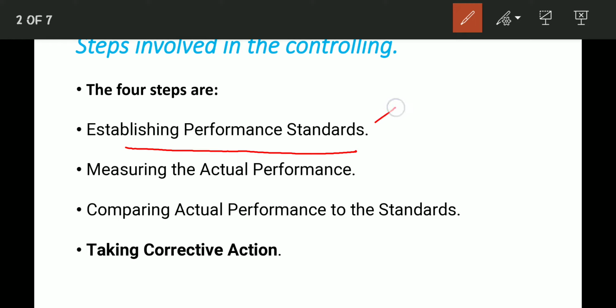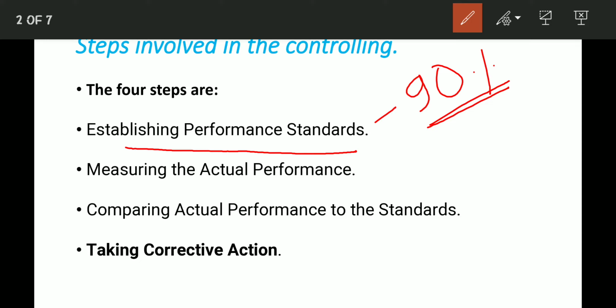Like if you targeted that you have to achieve 90% in board examination, that will be quite easy to compare with actual performance. Okay. In the next step, we measure the actual performance, what the organization, what the employee has done. After setting up the standard, the performance of the employee is measured by evaluating the actual work done by the employee. Okay, actual work done by the employee.